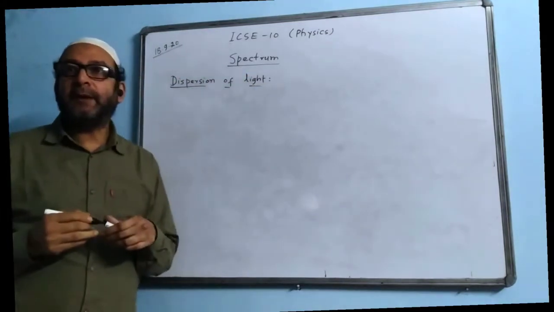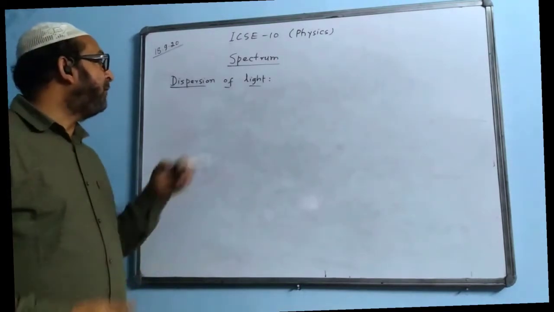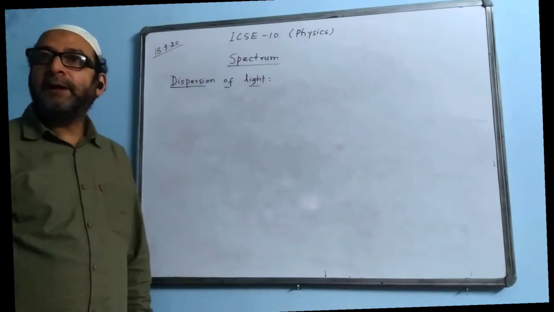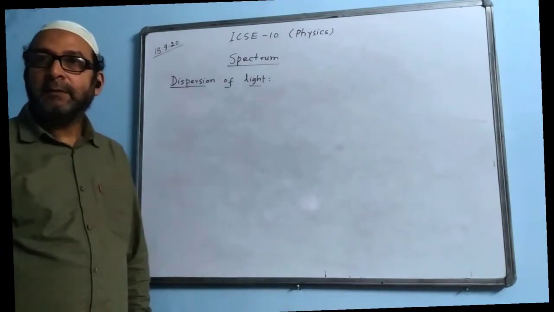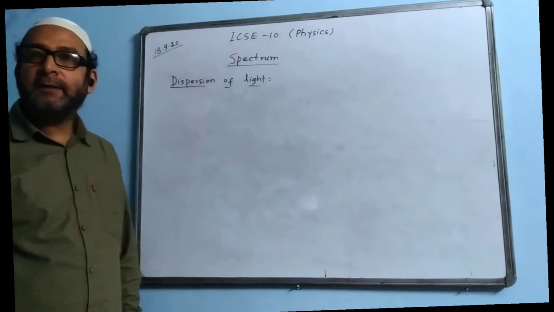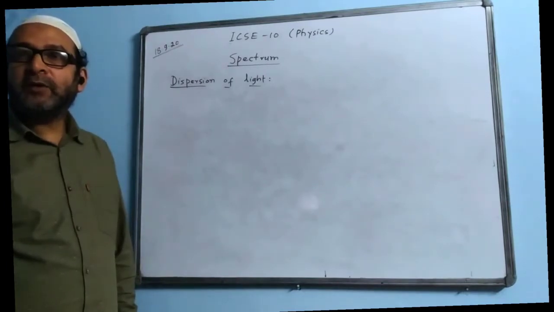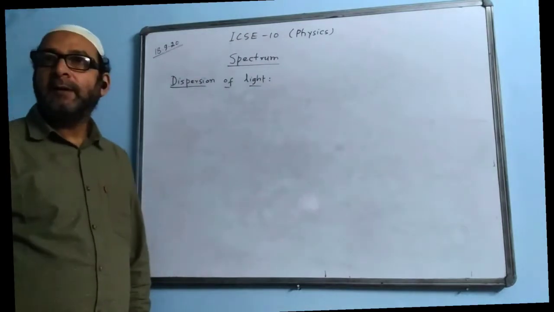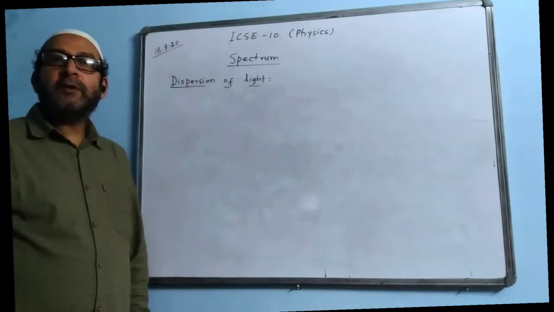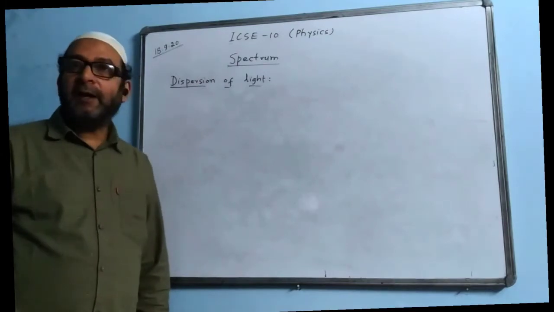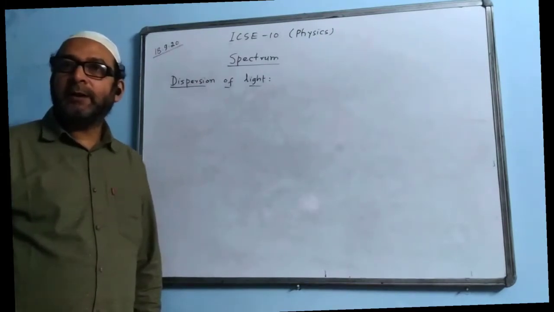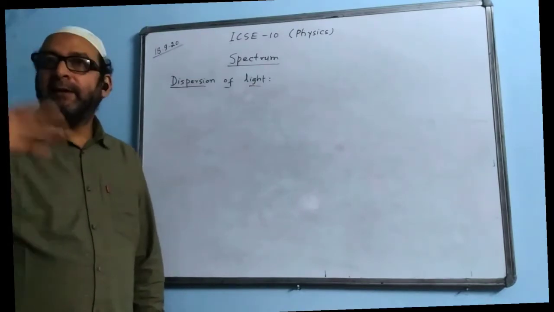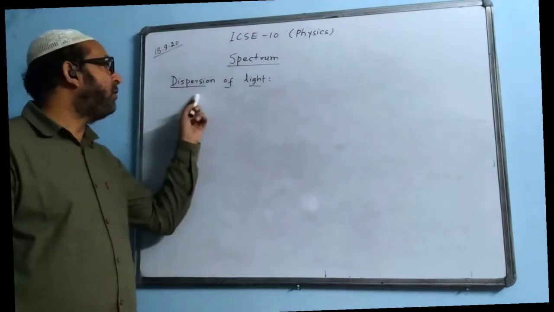Dispersion means split. The definition of dispersion of light: we say the splitting of white light into its constituent colors is called dispersion of light. In your own words you can also say the splitting of white light into 7 colors is called dispersion of light.